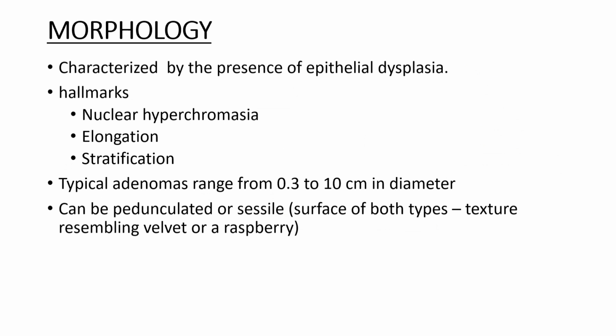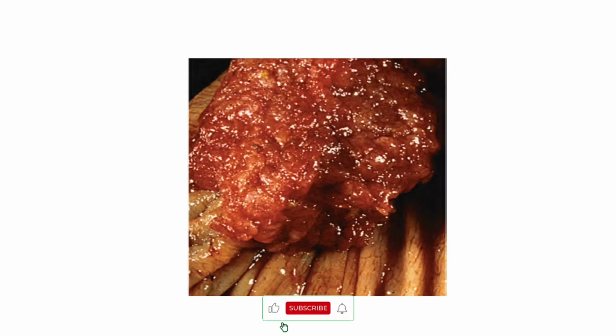Now coming to the morphology, these adenomas are characterized by the presence of epithelial dysplasia. Their hallmarks include nuclear hyperchromasia, elongation, stratification. Remember, we can remember this by SEN. Lakshya Sen. Do you know about Lakshya Sen? He's a famous badminton player. Lakshya Sen, SEN. Then these adenomas range from 0.3 to 10 centimeters in diameter. They can be pedunculated or sessile. Both of these have a surface texture resembling velvet or a raspberry. This is the picture of a polyp with the surface texture of velvet or raspberry.